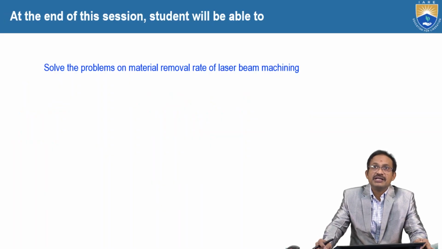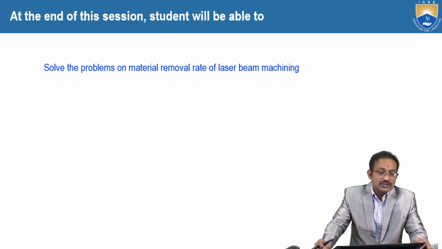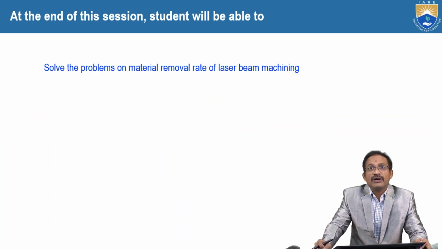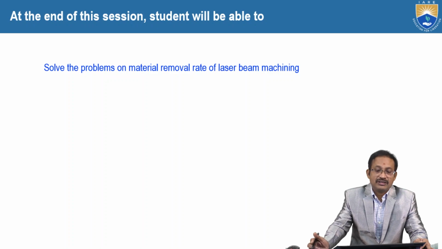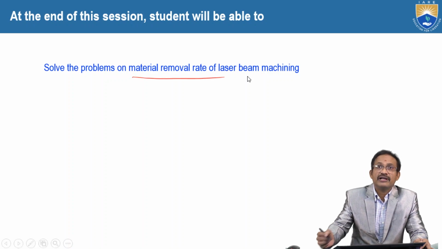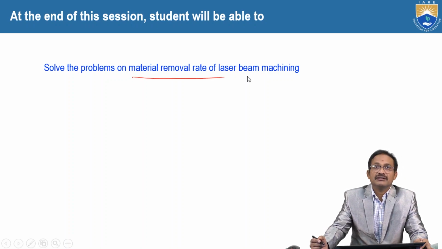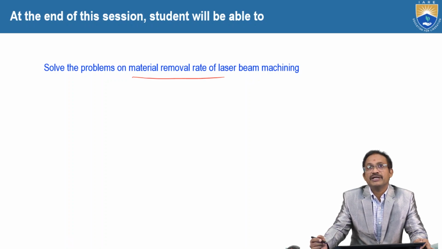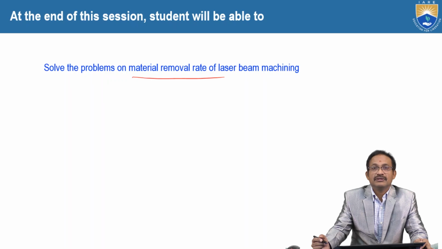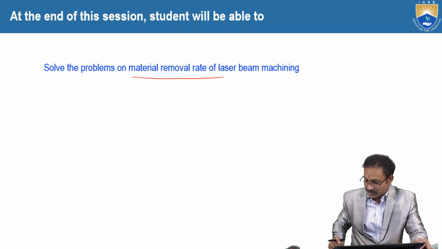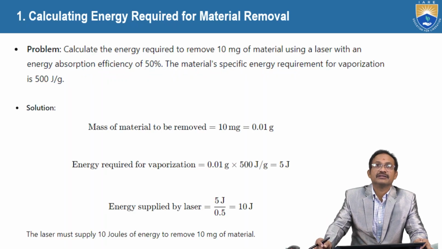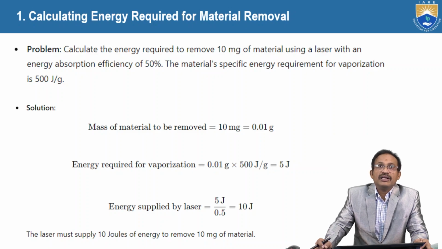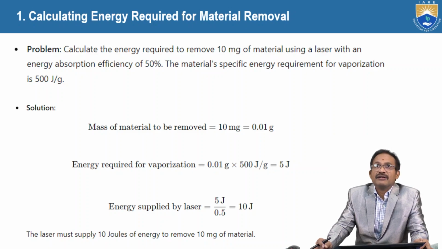At the end of this session, students will be able to solve problems on the material removal rate of laser beam machining. Of course, if the material removal rate is given, some other parameters may be asked in the problems. So the student will be able to solve whatever question it may be. Now, calculating energy required for material removal.